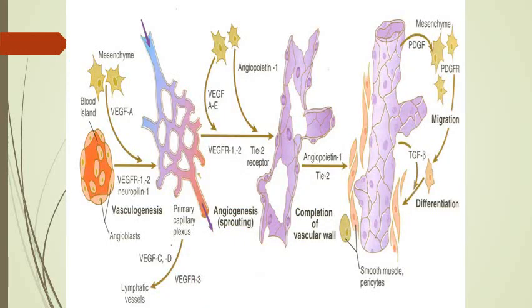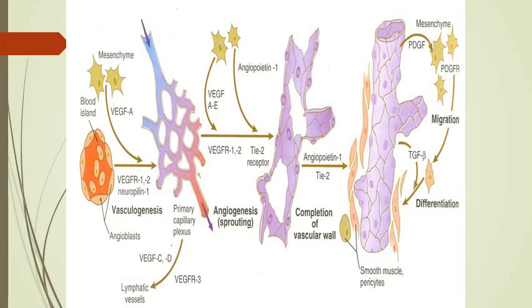Now this diagram you can see on the right side and on the left side. On the left side is vasculogenesis, that is, formation of blood vessels from the blood island. You can see a blood island in which the peripheral cells, peripheral angioblasts, are forming endothelial cells, and the central ones are forming the primitive red blood cells, and these cells, the endothelial cells,